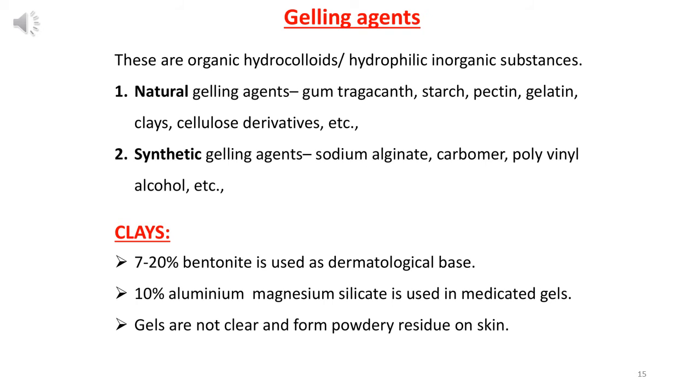If we discuss clays in detail, 7 to 20% bentonite is used as a dermatological base, meaning for preparation of skin preparations, and 10% aluminum magnesium silicate is used in medicated gels. Gels are not clear and form a powdery residue on skin. When we apply the gel on the skin, after some time you can see some powder-like structure on the surface of the skin. So that is the powdery residue.